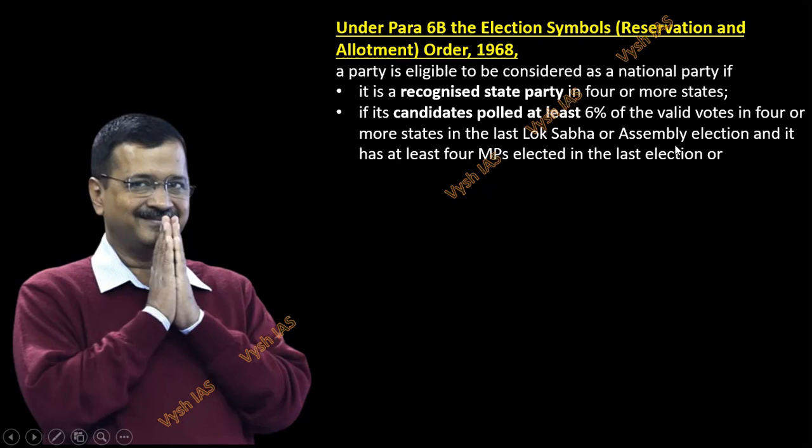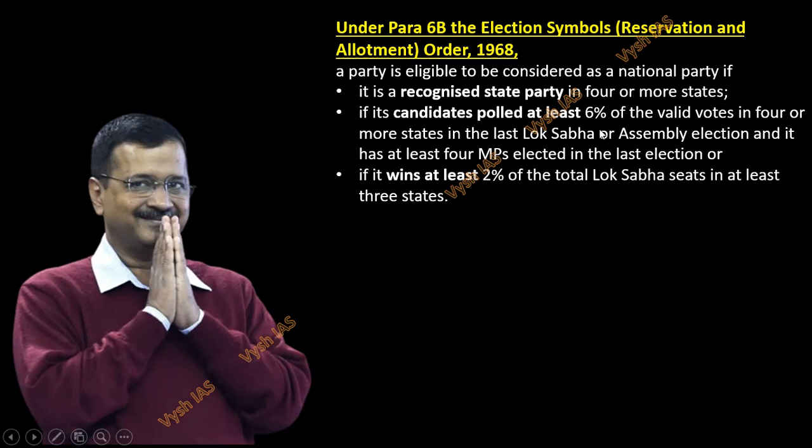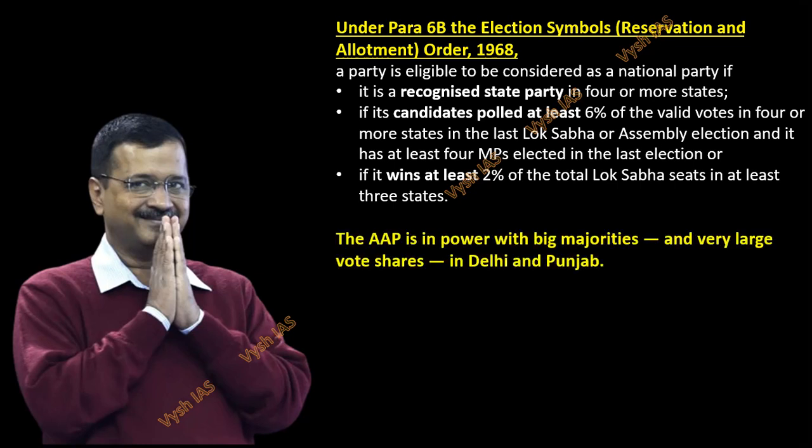At least the first one, or the second one, or the third one: if it wins at least 2% of the total Lok Sabha seats in at least 3 states. Okay, Lok Sabha has 543 seats, so 2% of that in at least 3 states. So like this, 3 criteria are already written in the 1968 order, and this is the basis on which BJP and INC and all these parties are already national parties. Now what Aam Aadmi Party has done is it has not fulfilled the second and third one, but